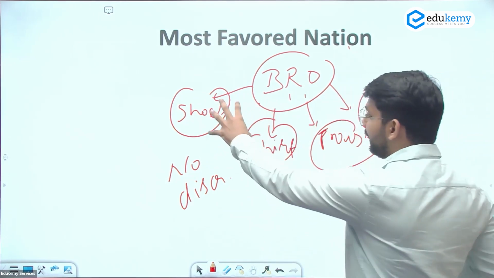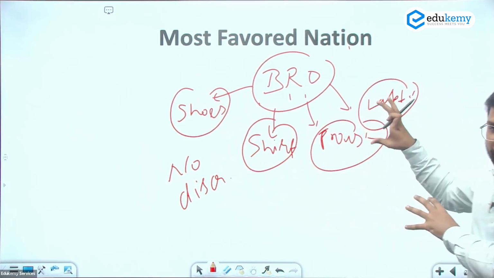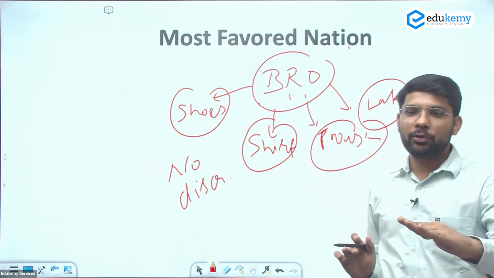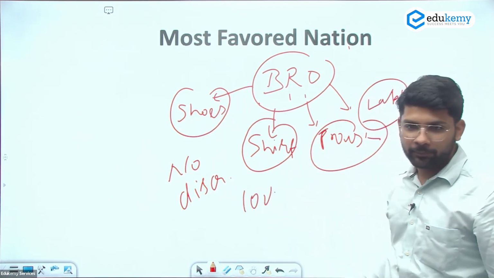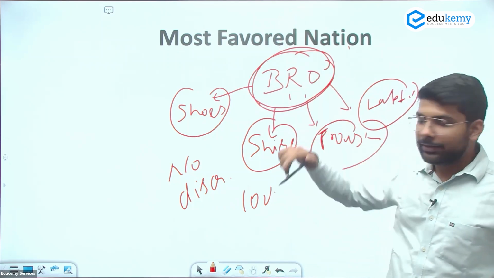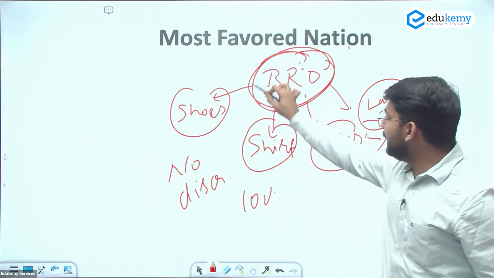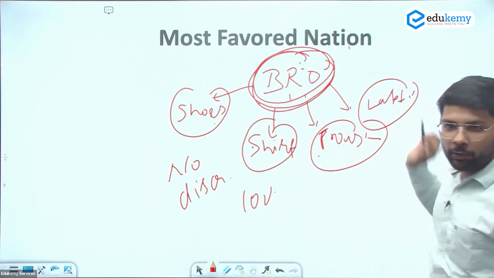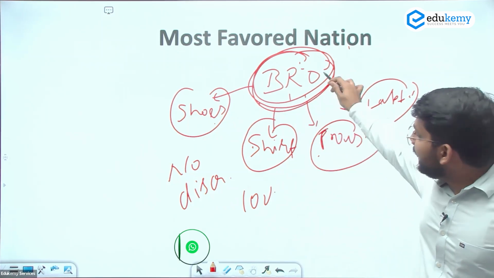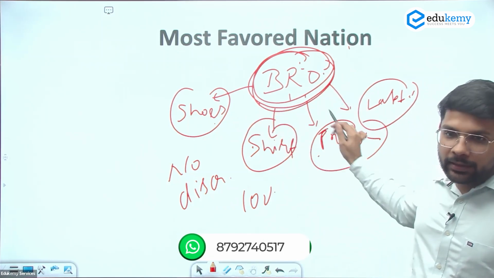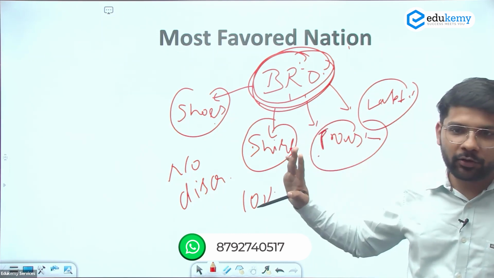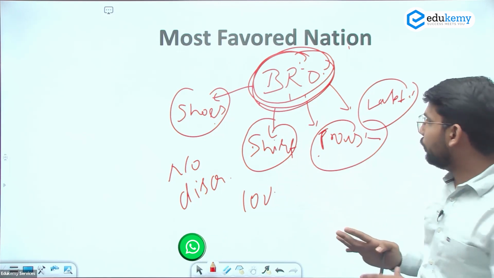If we consider these four boys as four countries, we are taking from these countries at the same rate, say 10%, and that rate is provided by the big bro, the leader of the flat. So this is the leader, and he provides the MFN to these four boys. Similarly, India is providing the MFN to these countries, and the tariff rate will be the same. I hope this is a very good example regarding the MFN. You will not forget it.